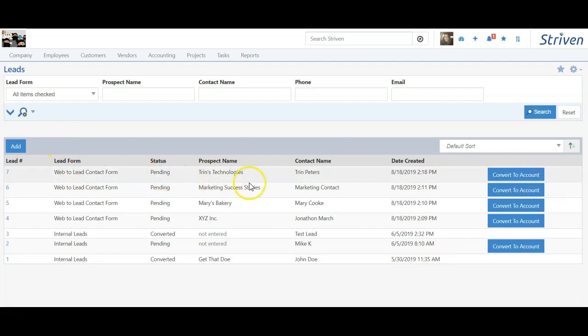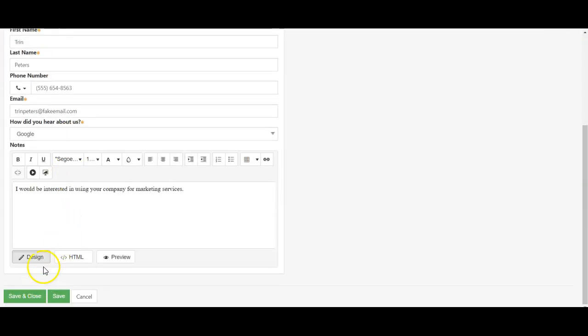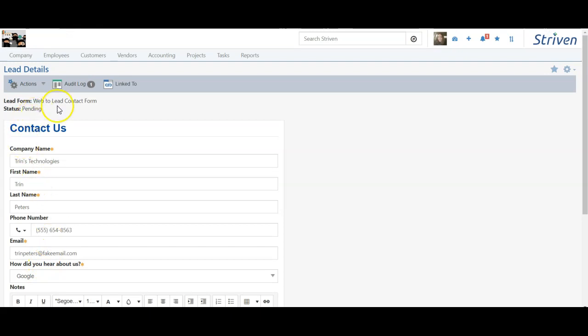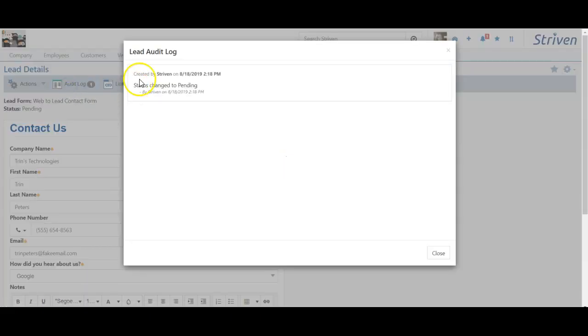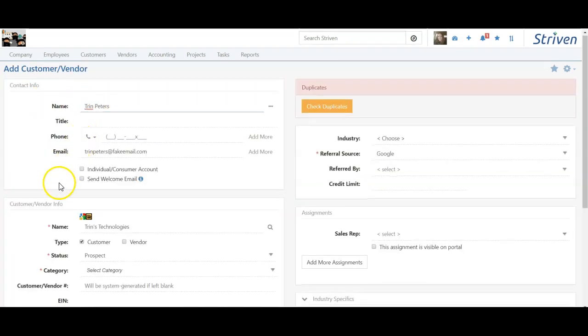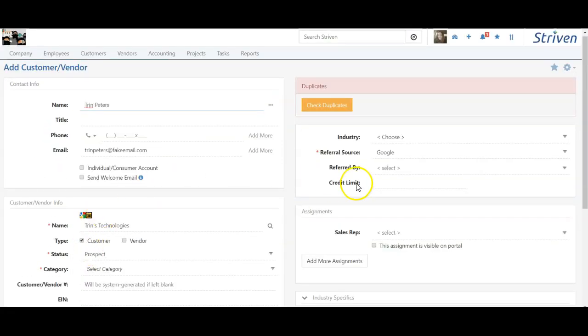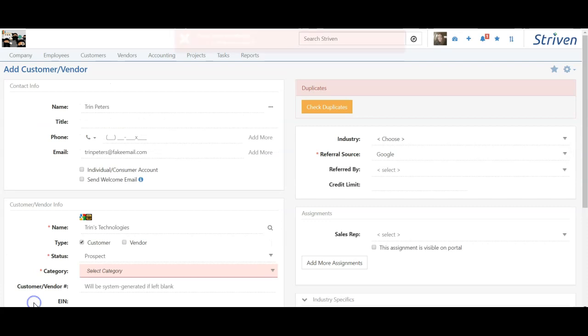Let's take a look at the one we just created. So I'm going to click on the number. I can view the information that was filled out by the customer. I could check the audit log if I want to see when it was created. And then from the Actions menu, I can convert it to a customer, which will create a new customer. It's going to fill in all the information that it was able to from the lead form. And then I would just fill in any other information if I need to and hit save and close.